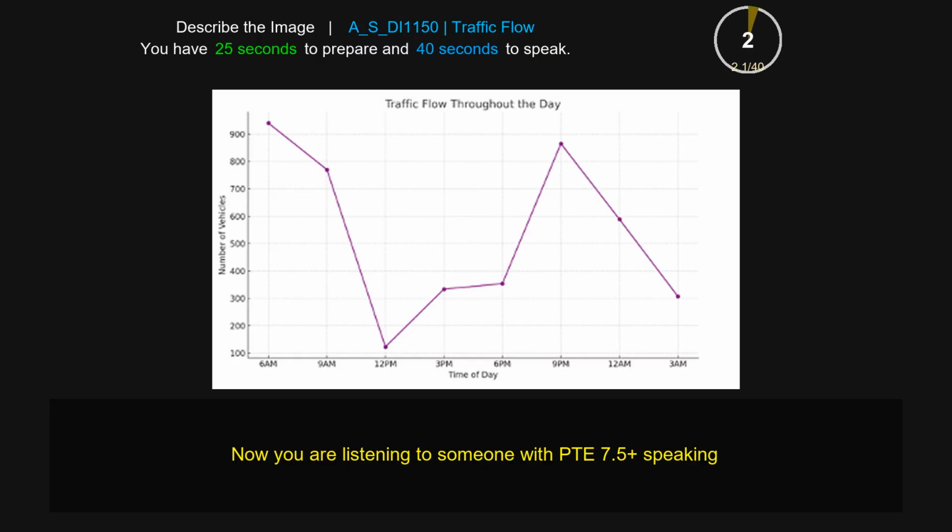The title of the given image is Traffic Flow Throughout the Day, and it is a line graph. The horizontal line represents time of the day from 6 a.m. to 3 a.m., whereas the vertical line shows number of vehicles from 100 to 900. Traffic flow throughout the day is maximum at 6 a.m. with around 900 vehicles, and it is a minimum at 3 p.m. with around 100 vehicles. It clearly depicts that at 3 p.m., traffic flow is around 300 vehicles. Overall, we can clearly see that the data is fluctuating a lot and it is decreasing overall.